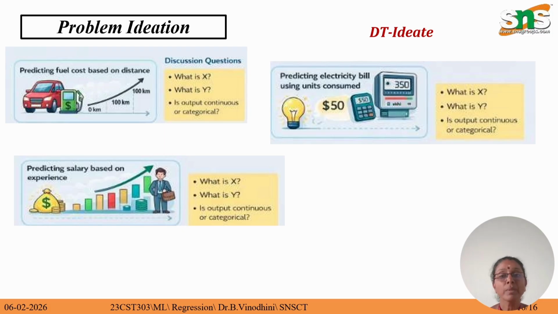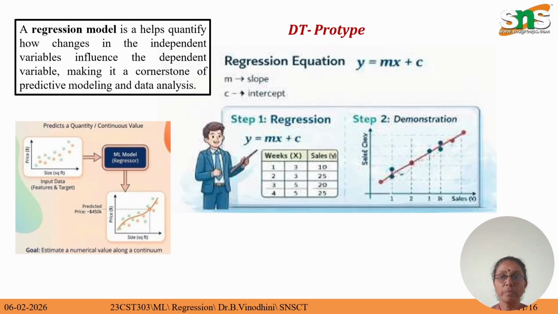Suppose I have more than one independent variable, then we use multiple linear regression. And if there is a non-linear relationship between the dependent and independent variables, we can use polynomial regression. So based upon the application, we can use different types of regression algorithms.